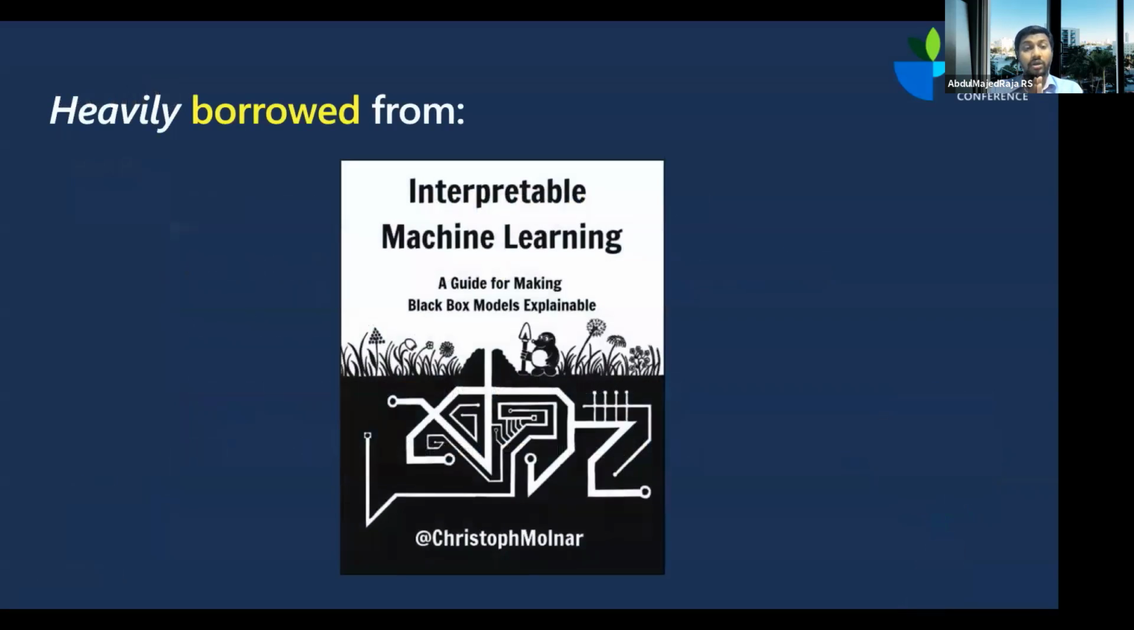This talk is heavily borrowed from a book called Interpretable Machine Learning, which is a very great book, made open source, sorry, made free by Christoph Molnar. Thanks so much, Christoph Molnar, for making it completely free for us. After listening to this talk, if you're still interested in the subject, you should definitely go and check it out. It is so kind of the author to make it completely free and available to everyone on the internet.